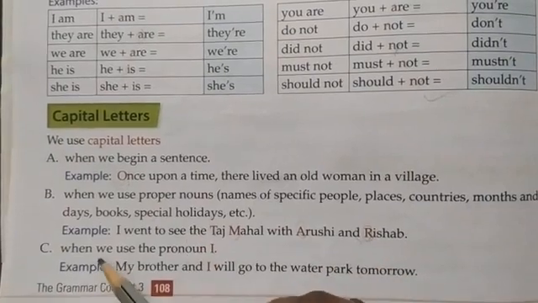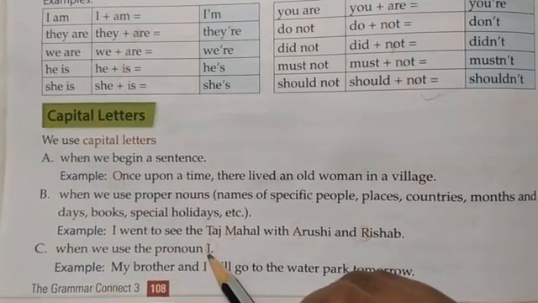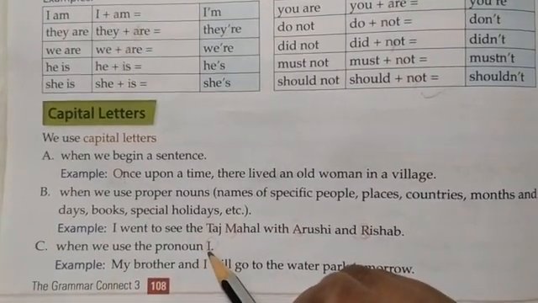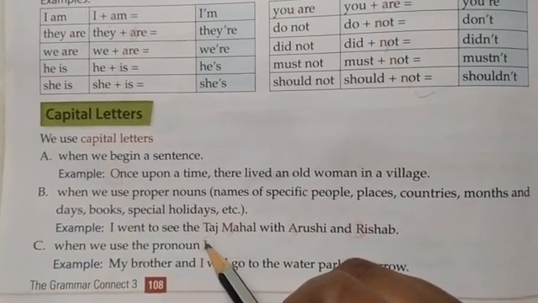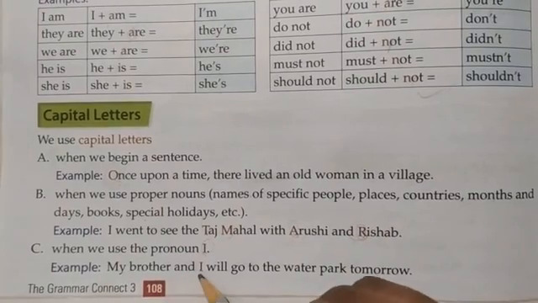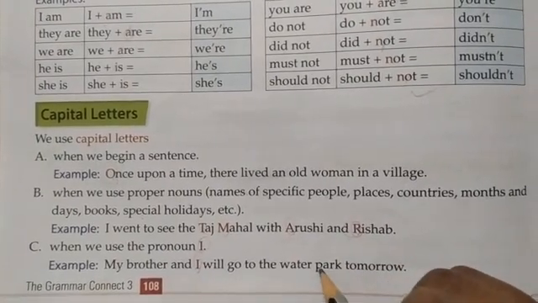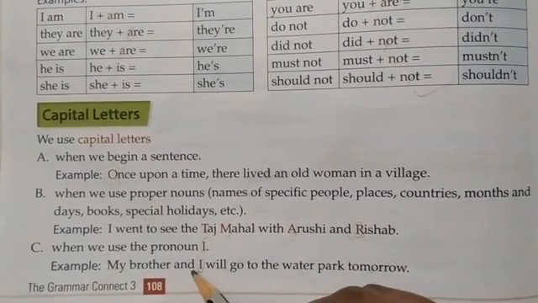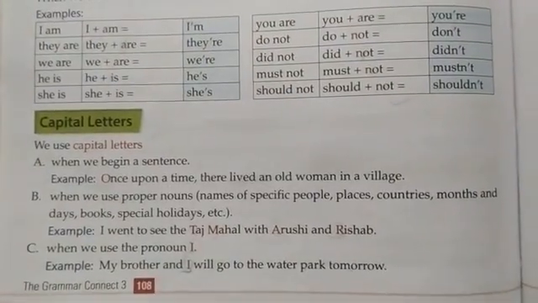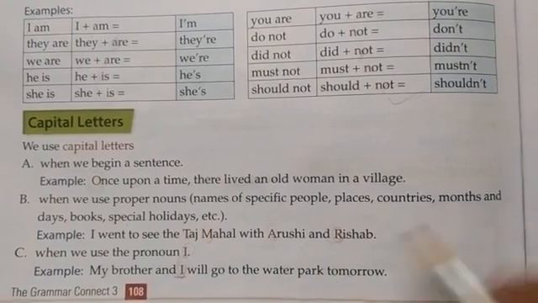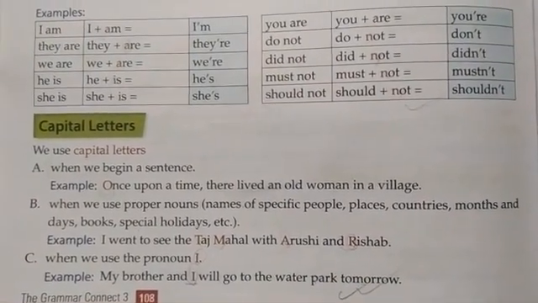Okay. Then we use the pronoun I. So the pronoun I, if it is in the middle of the sentence or in the beginning of the sentence, we use it as a capital letter. My brother and I will go to the water park tomorrow. So you see, I is used in the middle of the sentence, but it is the only pronoun that is used in capital letter. So this was the explanation of the chapter.